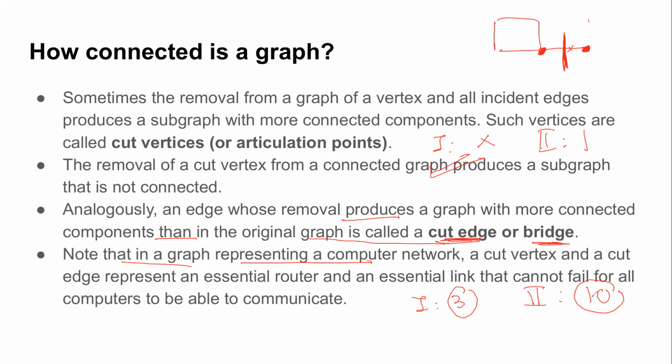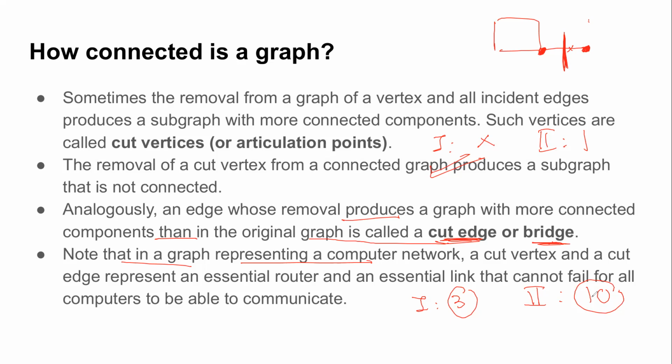It's a 3 versus 10 situation. Which one would you say is a more reliable system? So it's like relative reliability. It's not completely reliable, but relatively. You have to choose between the two. Suppose you are a CEO of a company and you have to choose one of these networks which have already been established. Which one would you prefer?